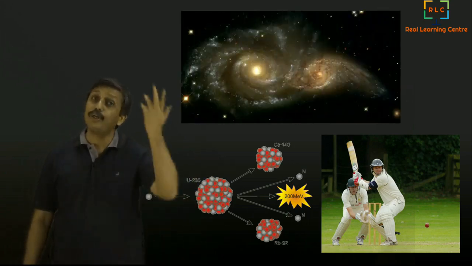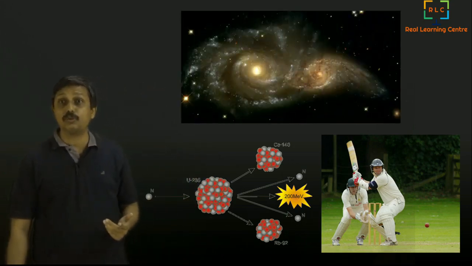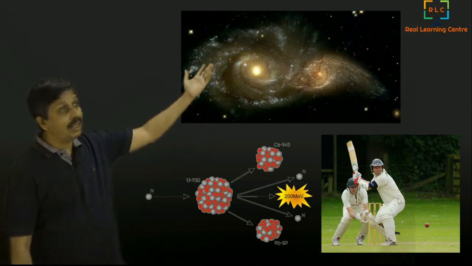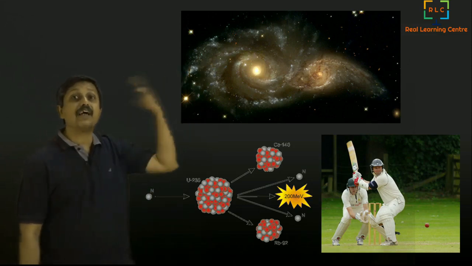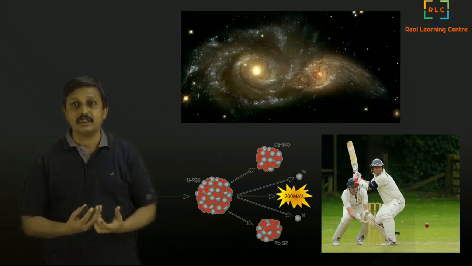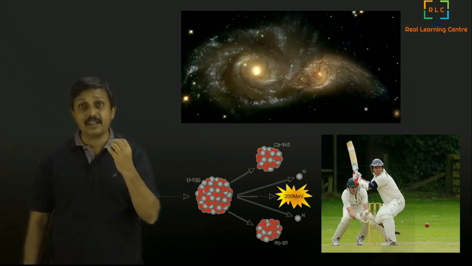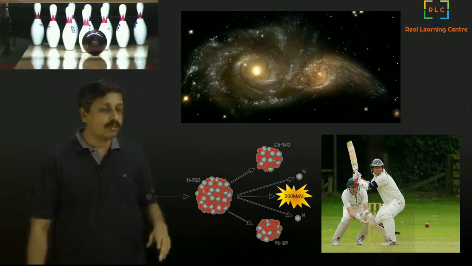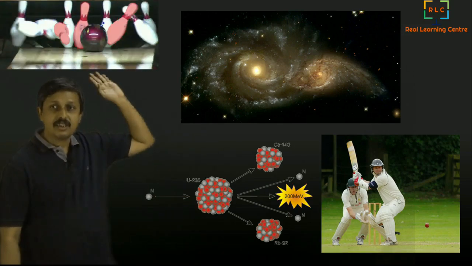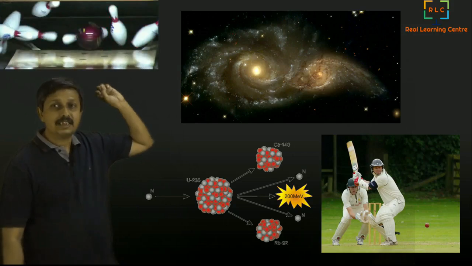Now, even on a very huge macro scale, you can see collisions. Galaxies colliding. Two huge galaxies collide. What will happen when they collide? So there is a collision there. And coming back to normal games, you can see the bowling ball is colliding.